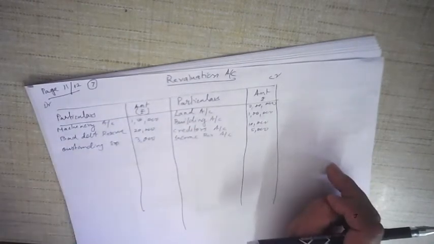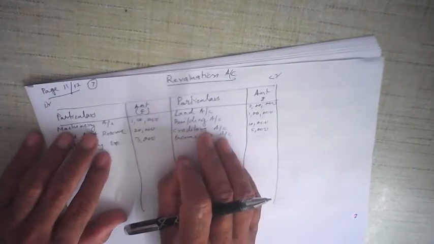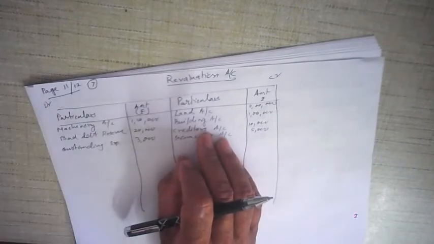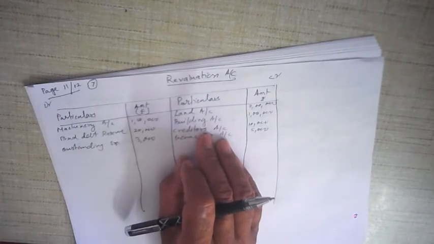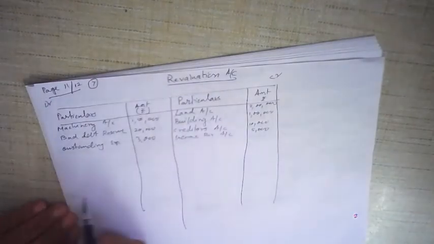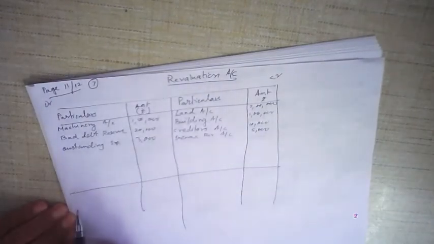Now only there is an increase and decrease in these only, according to the adjustments when you compare with the balance sheet. Sometimes it's not necessary to compare with the balance sheet. So in that case, we find out the difference. Okay, now let us see what the total is.